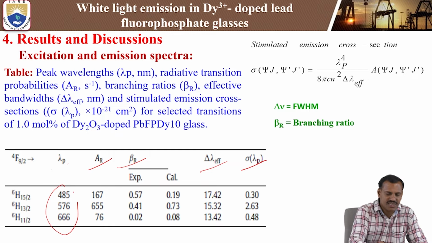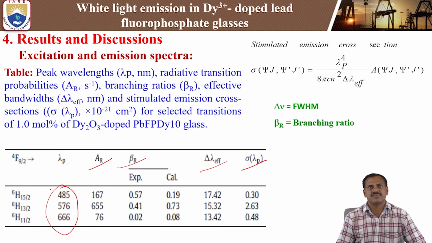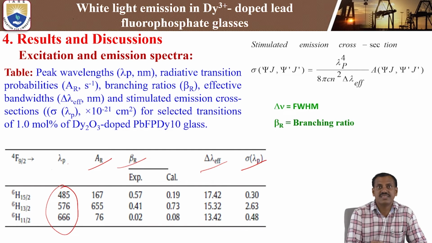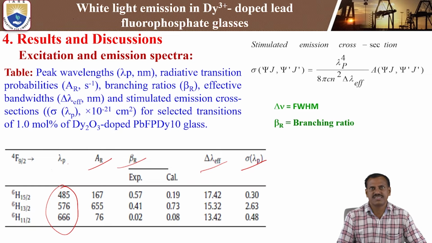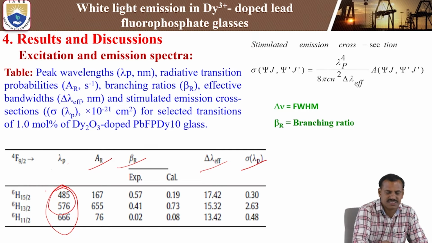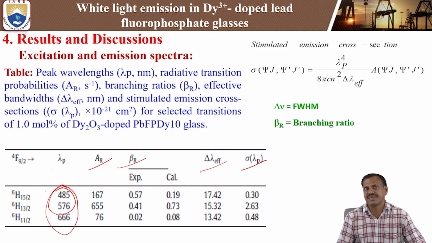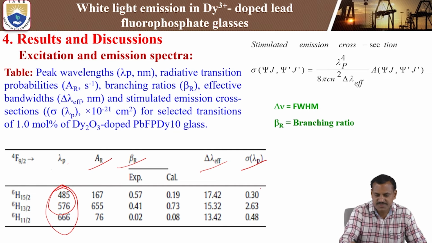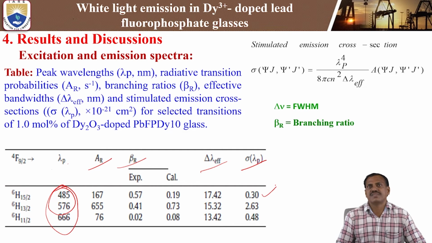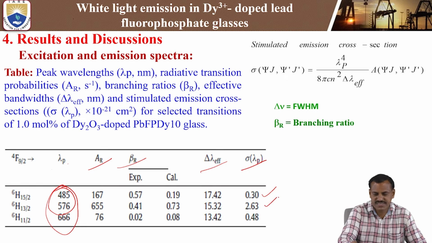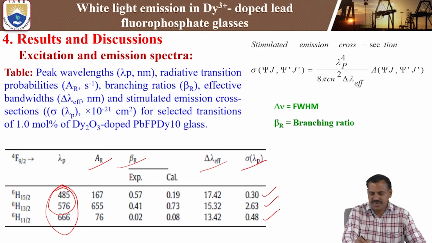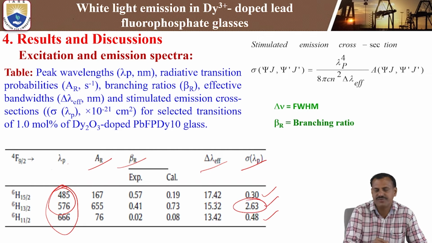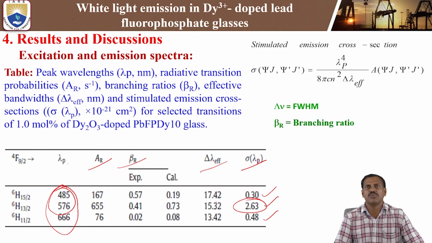We are observing three laser transitions. One is 485 nanometer, the other is 576, and the weak transition is 666 nanometer. Among these, the blue and yellow transitions are strong compared to the red transition. The stimulated emission cross section values are 0.30, 2.63 and 0.48. Among the three transitions, the yellow transition value is higher compared to blue and red.